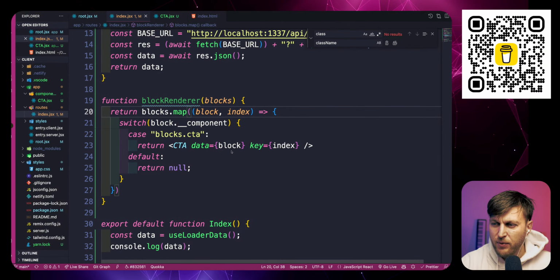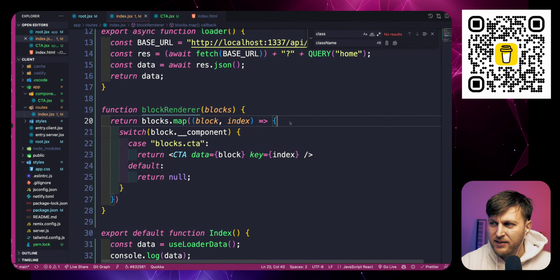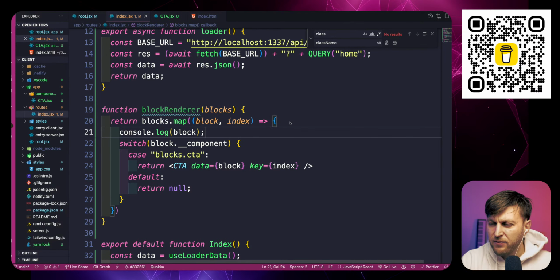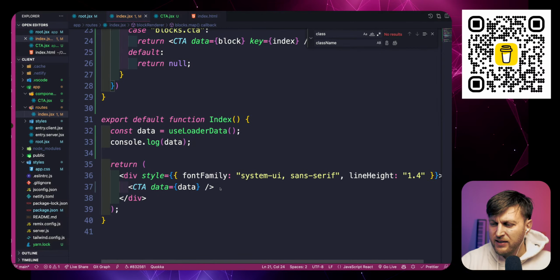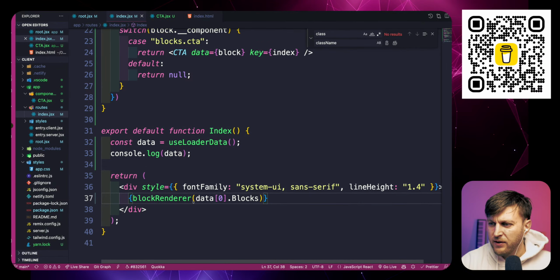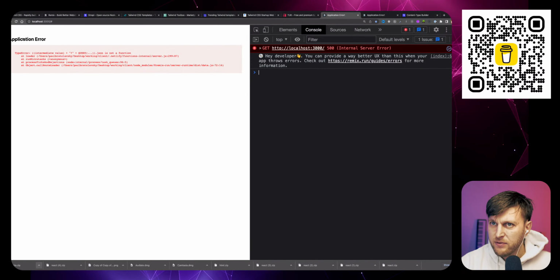So, okay, now basically what we're doing is if the block exists, and we'll console log this to see what we get, return that block. If it doesn't exist, don't return anything. So let's see what we do here. And then here, instead of doing CTA, we're going to call our block renderer and pass our blocks. And so now, in theory,